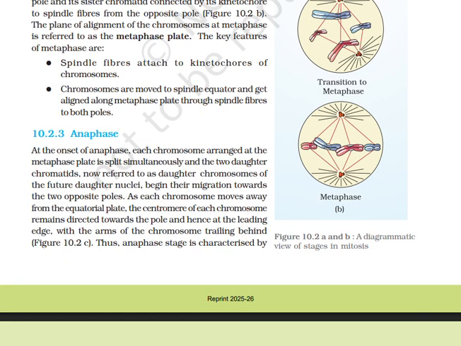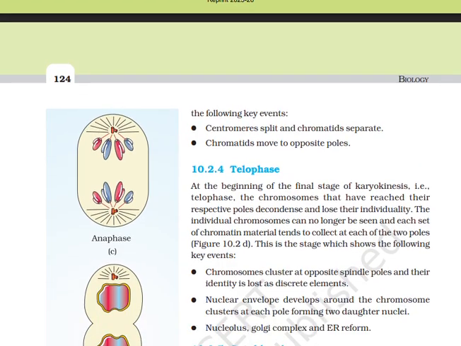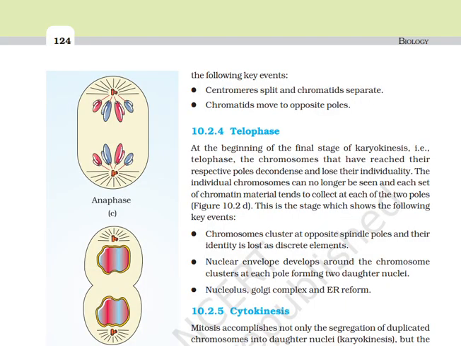Thus, the anaphase stage is characterized by the following key events. Centromere split and chromatids separate. Chromatids move to opposite poles.